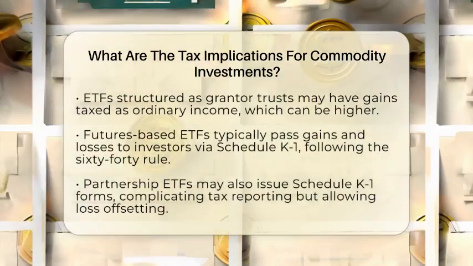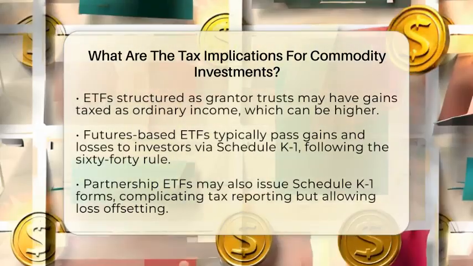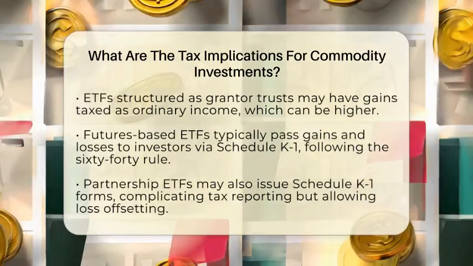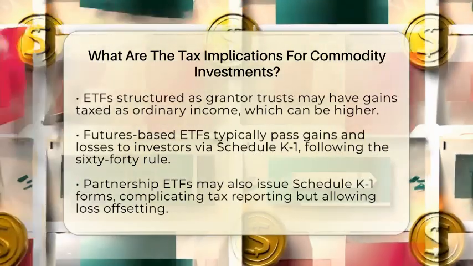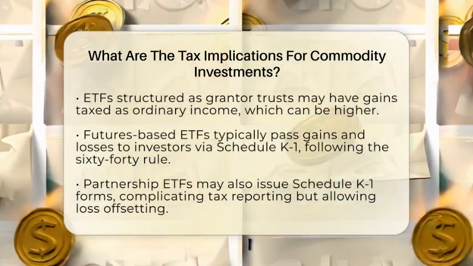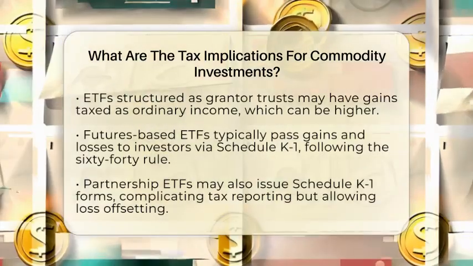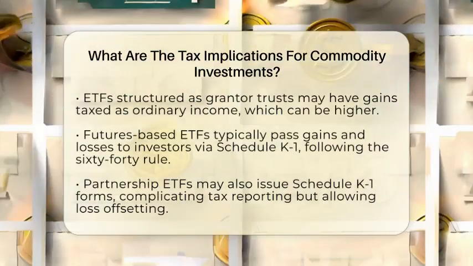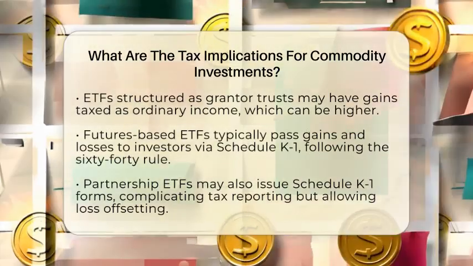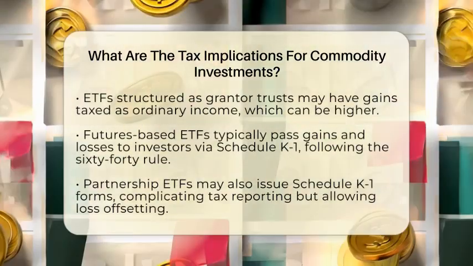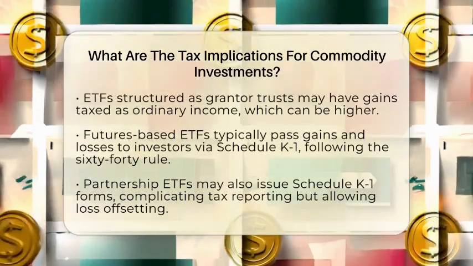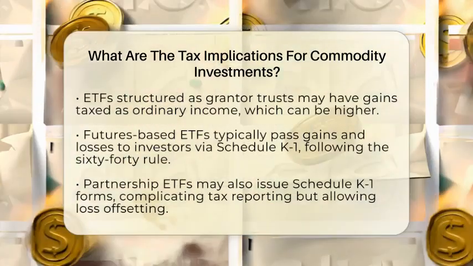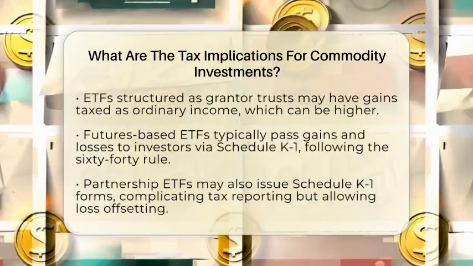Next, let's look at commodity exchange-traded funds and exchange-traded notes. These are popular ways to invest in commodities without dealing with futures directly. If you buy a fund holding physical metals like gold or silver, your gains are taxed as collectibles, which can be taxed up to 28% if you hold the investment long enough. If the fund is structured as a grantor trust, gains might be taxed as ordinary income, which can be higher.